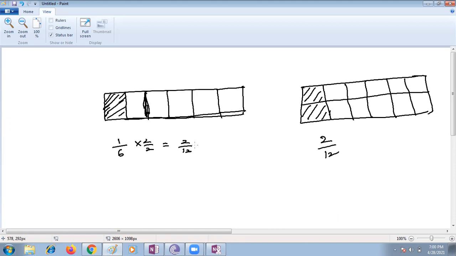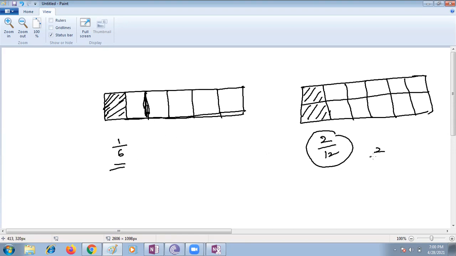So how are we getting equivalent fractions? Can you think now? Ma'am, by multiplying the numerator and denominator by the same number, and we can also divide. Exactly, we can multiply or divide also, children. Suppose this is 2 by 12 and I want to get 1 by 6.